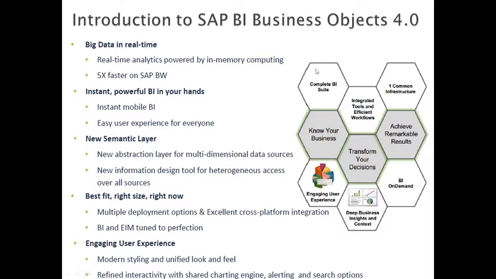The main intention of BO 4.0 is to know your business, transform your decisions into optimal decisions and achieve remarkable results. These are the key features of BO 4.0. Basically, we already know that the main purpose of reporting is to analyze our business, take the optimal decision and improve our business growth. That's the main bottom line, right? Yeah, correct. So BO 4.0 is also concentrating on those three key features.